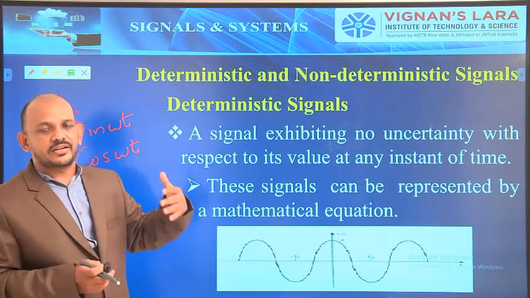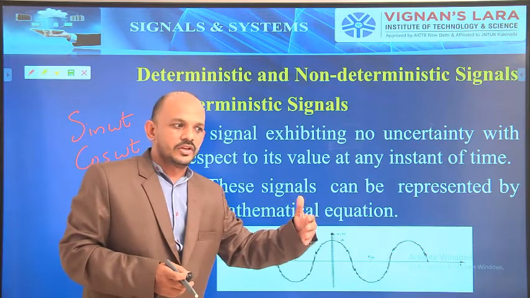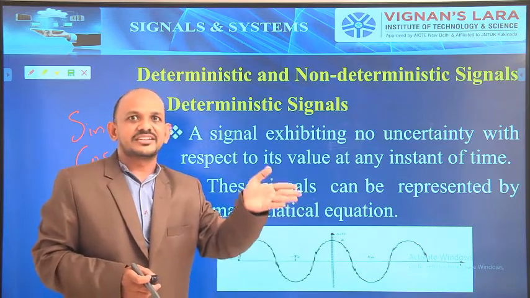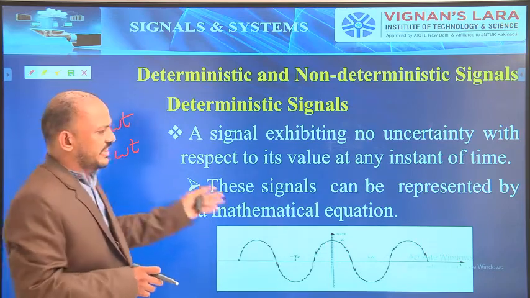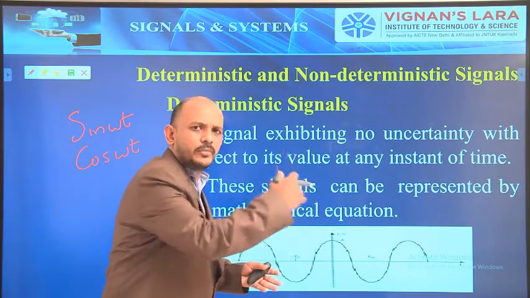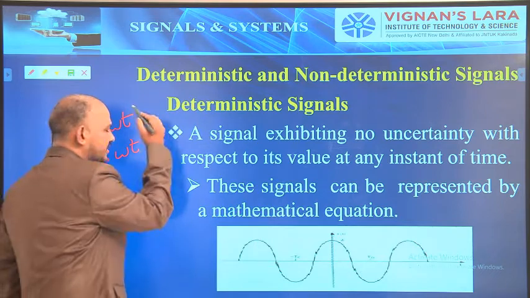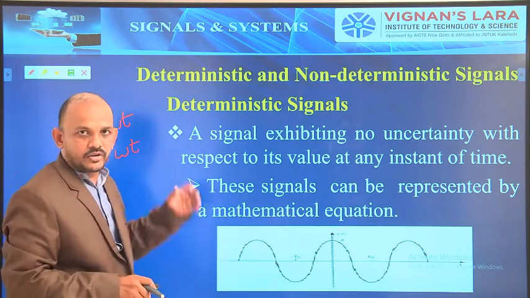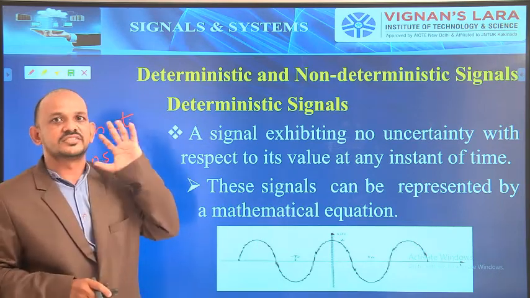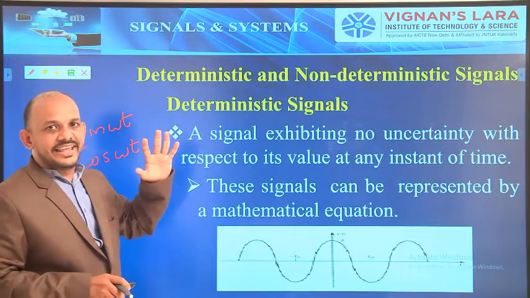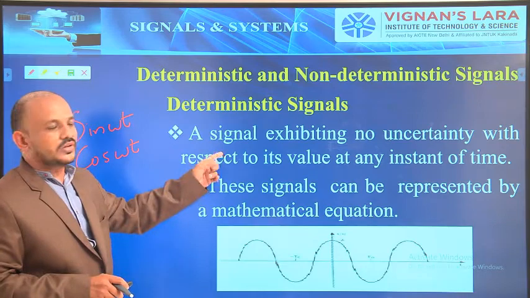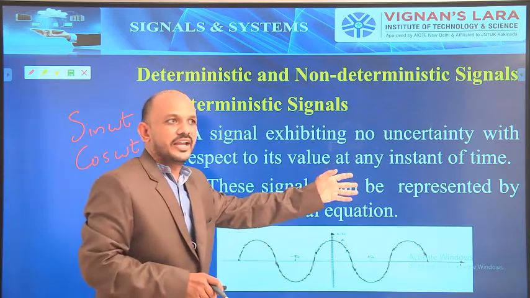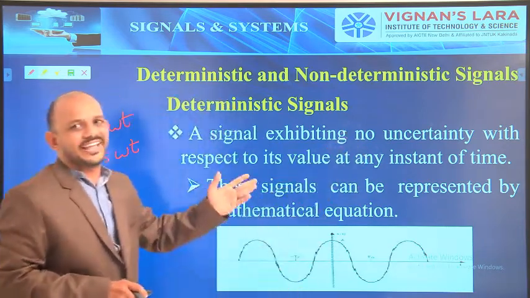So we can predict the next instant of time, how the signal will vary and what the signal will be. These periodic signals are infinite signals, so they go on and on. So first we have to consider what a deterministic signal is: a signal exhibiting no uncertainty with respect to its values at any instant of time.